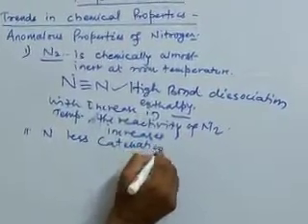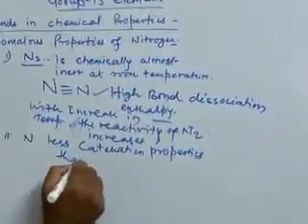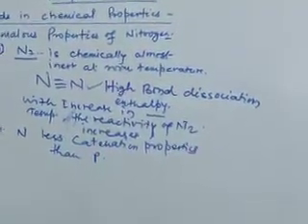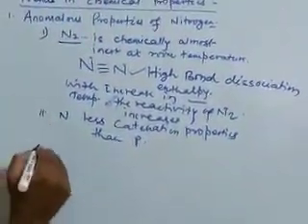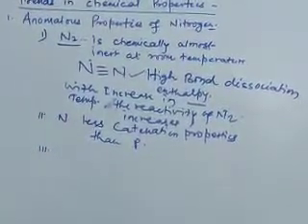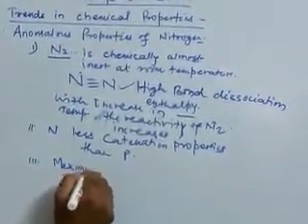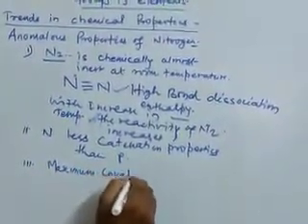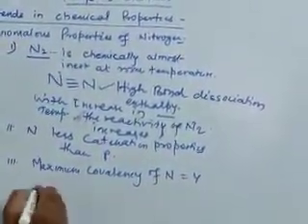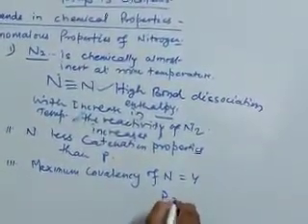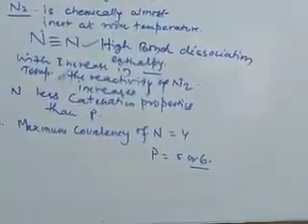We have already studied this. Another important point in the anomalous properties, again we have studied this: the maximum covalency of nitrogen is 4, while that of phosphorus is 5 or 6.